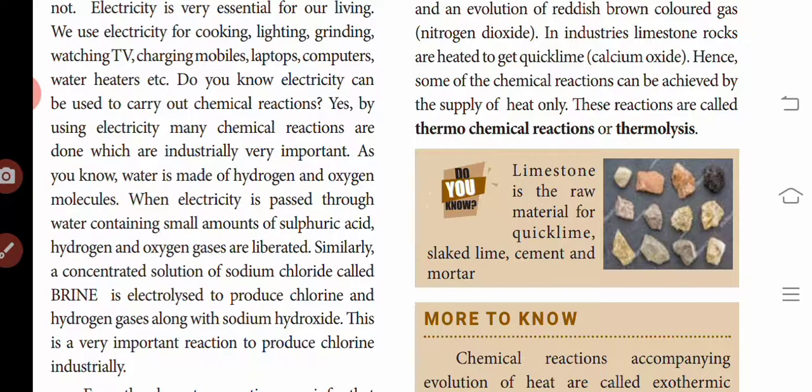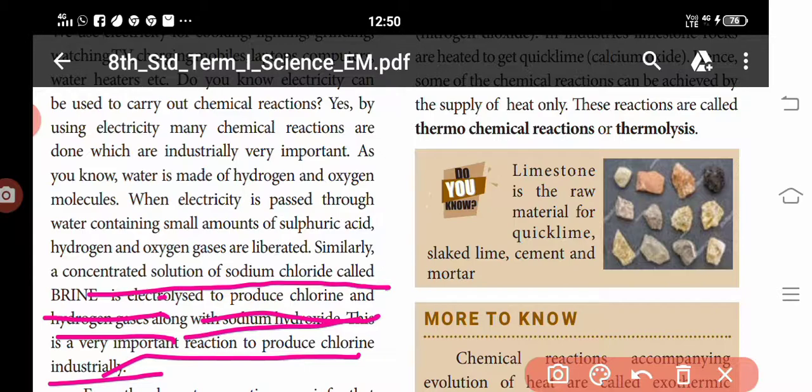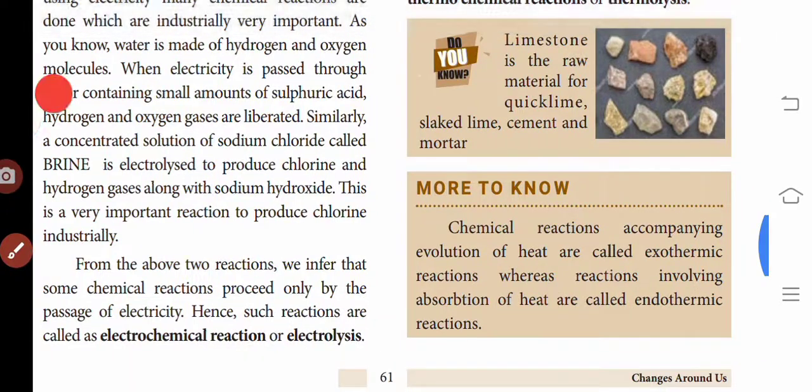Similarly, a concentrated solution of sodium chloride, that is brine, is electrolyzed to produce chlorine and hydrogen gases along with sodium hydroxide, which is very important in the chlorine industry. From these two reactions, we infer that some chemical reactions proceed only by the passage of electricity. Such reactions are called electrochemical reactions or electrolysis.